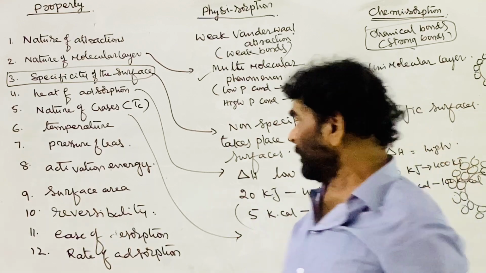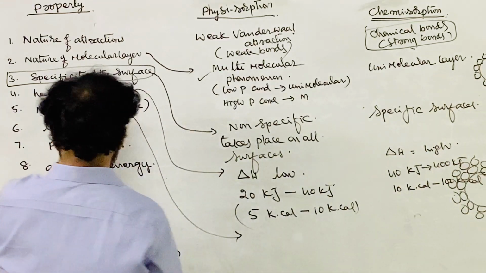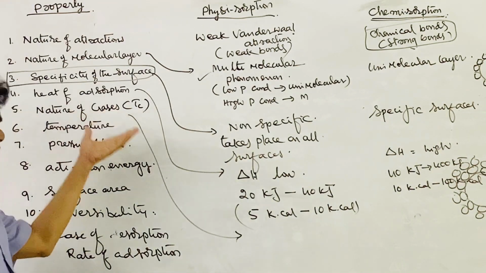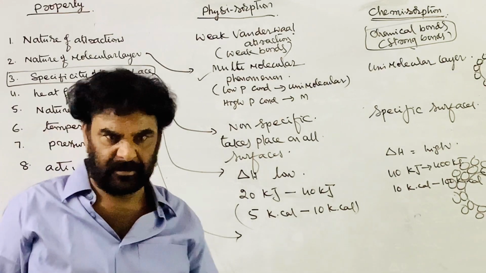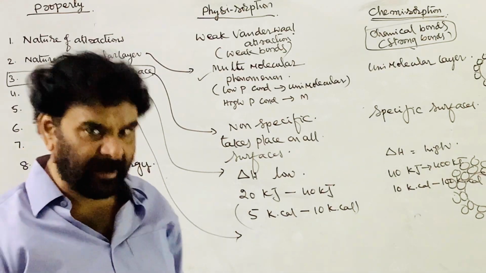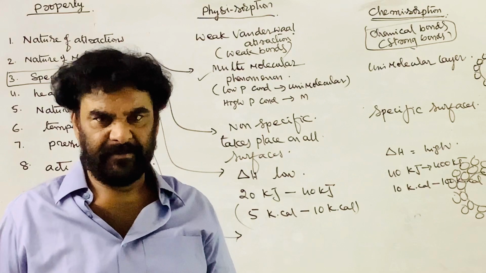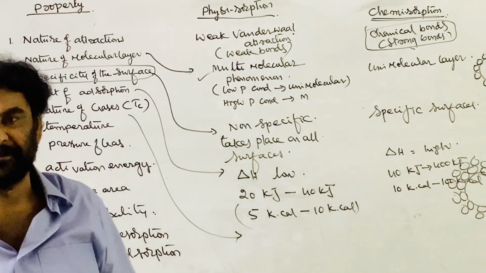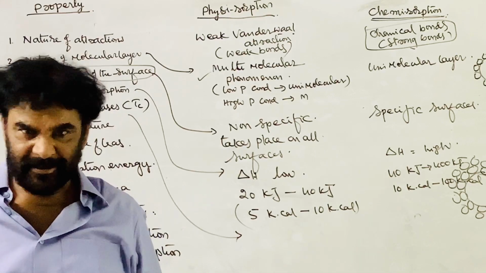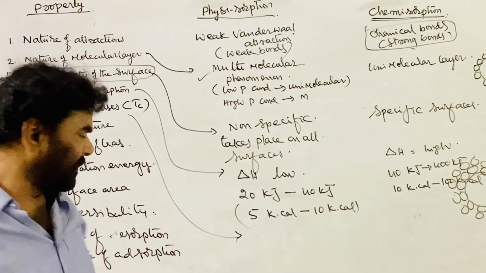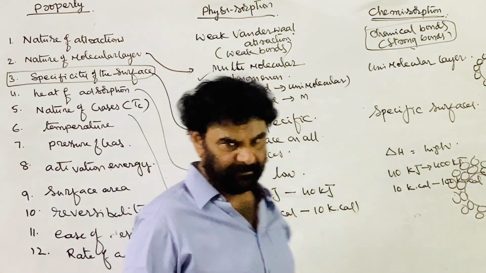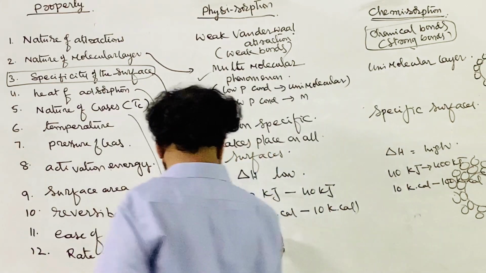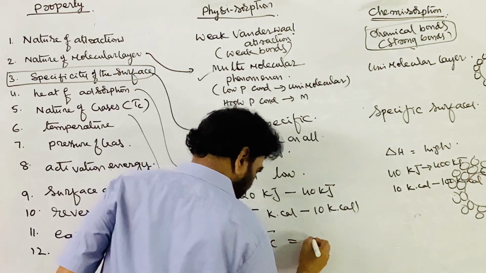So the gases which experience the greater intermolecular attractions, which are closer to reality, are adsorbed to the greater extent. How do you decide reality? That is in terms of liquefaction, that is TC, the critical temperature.